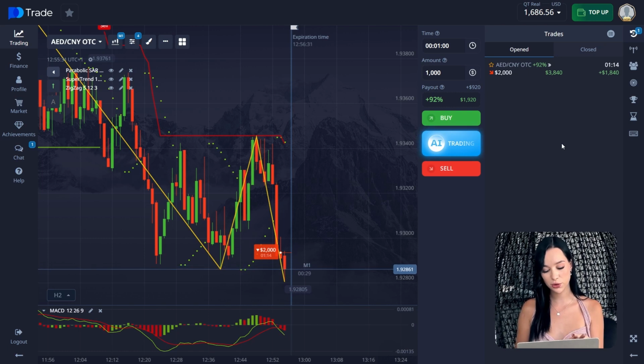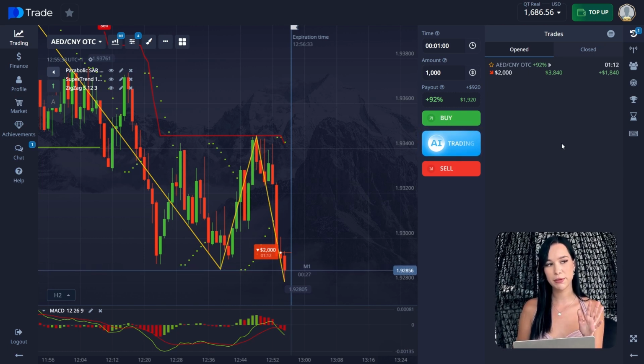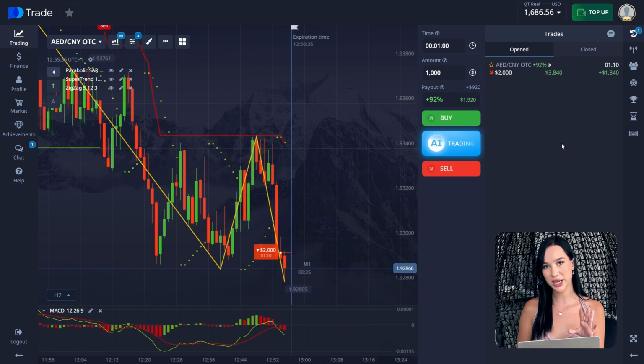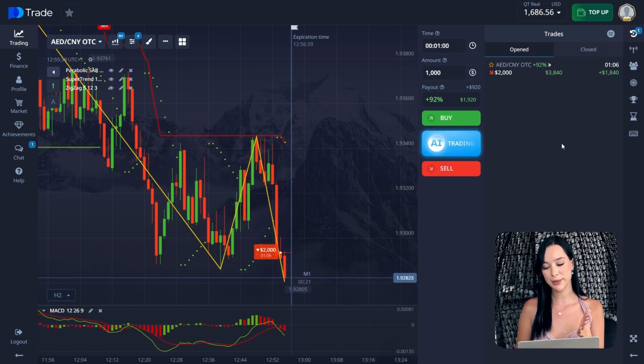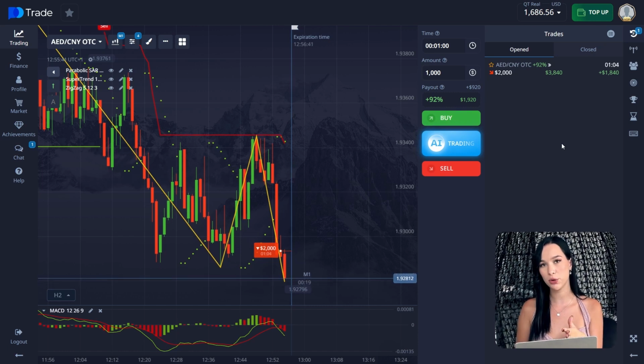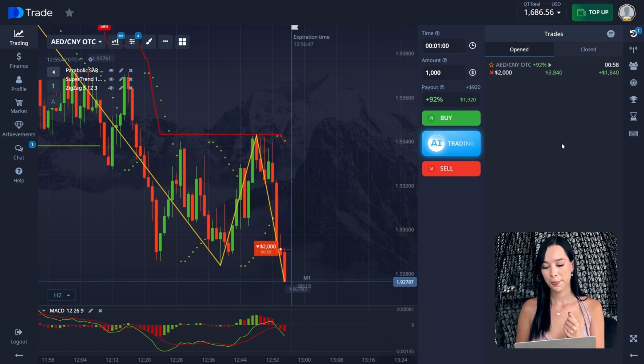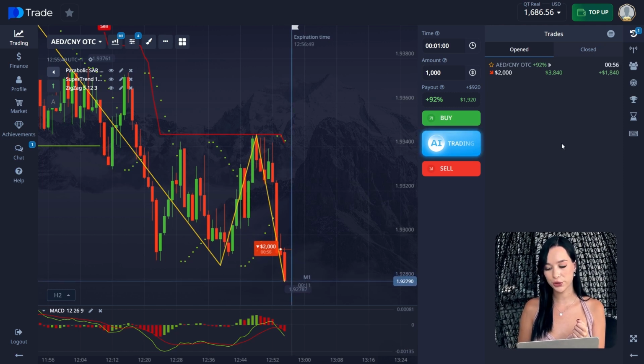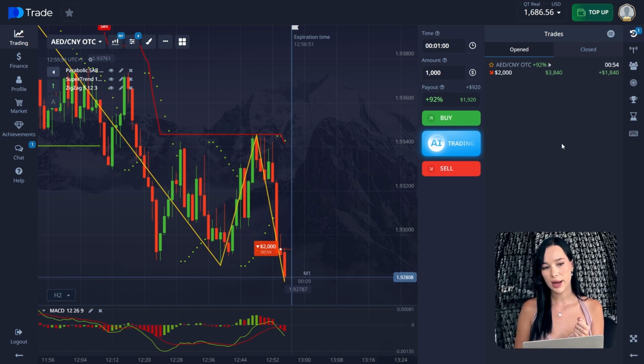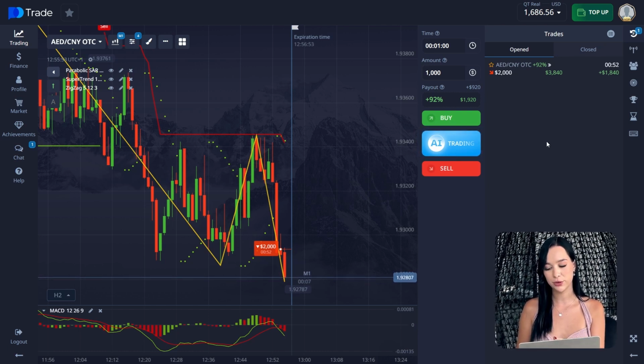So it's kind of risky, of course, and maybe for beginners I more recommend using a catch-up system. For example, if you didn't close the trade, you open the next trade 2 times more than the previous one, and that's how you cover your losses and still have a profit. So yeah, but at the same time, the big advantage of the rollover is that you don't need to wait till the end of this trade.